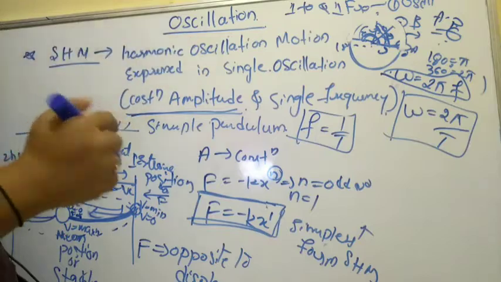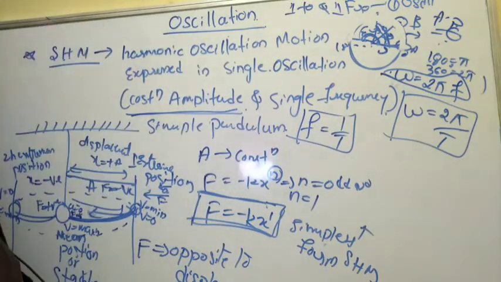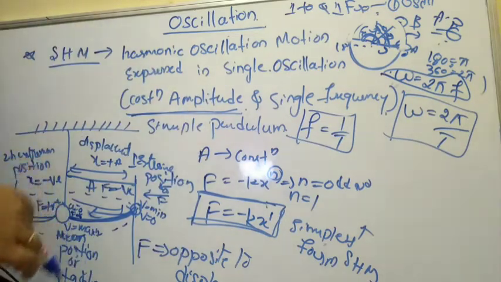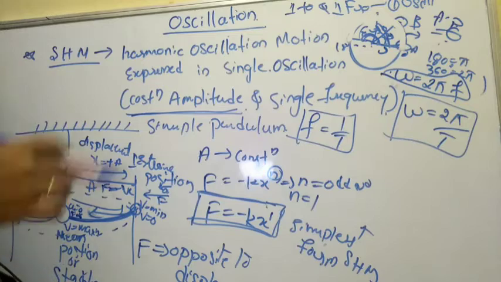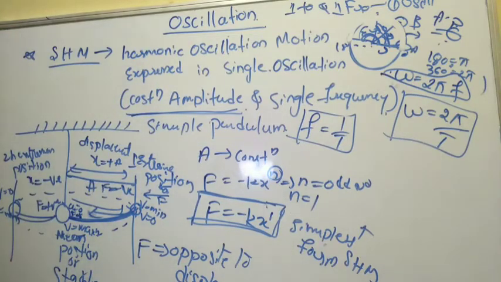Two semicircles: 0 to 180 degrees is pi, and 180 to 360 degrees is one more pi. So that is 2 pi. The time taken to complete this journey is called the period, and its inverse is the frequency, 1 by 2 pi. So this is about the angular frequency. And the phase comes here, the phase of a vibratory particle.